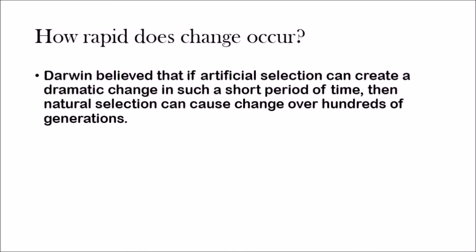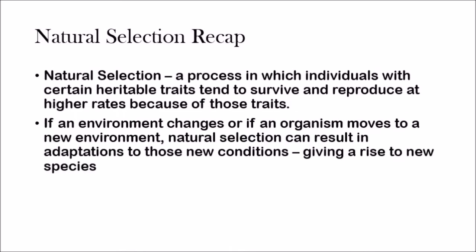Okay, so a quick recap here. Natural selection, again, is a process in which individuals with certain heritable traits tend to survive and reproduce at higher rates because of those traits. And if an environment changes, or if an organism moves to a new environment, natural selection can result in adaptations to those new changes, giving rise to new species.